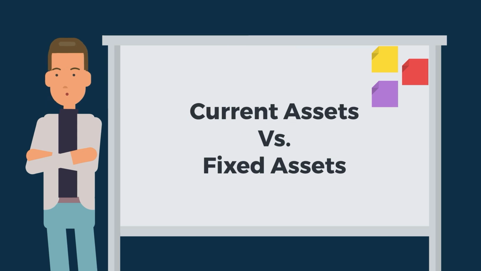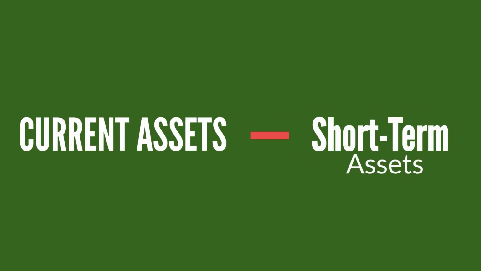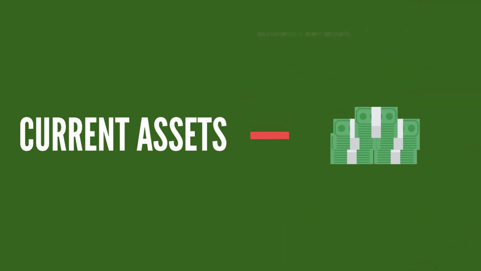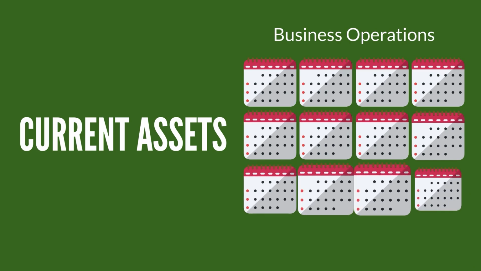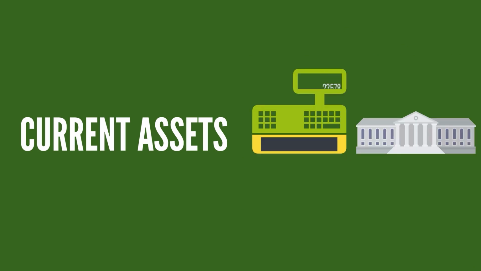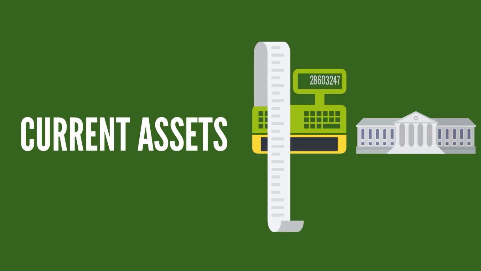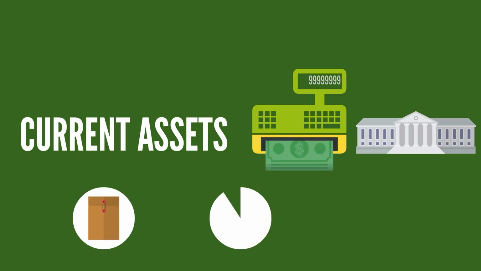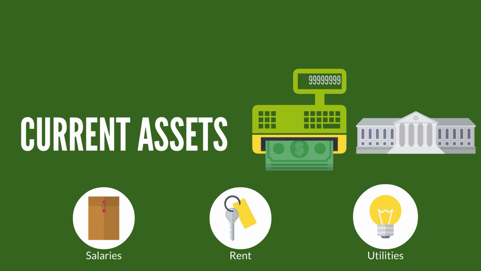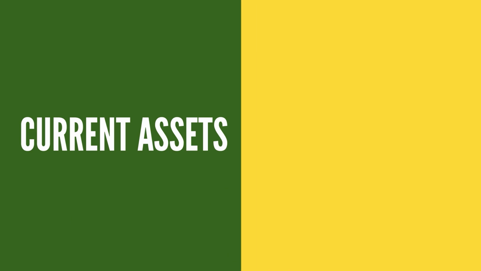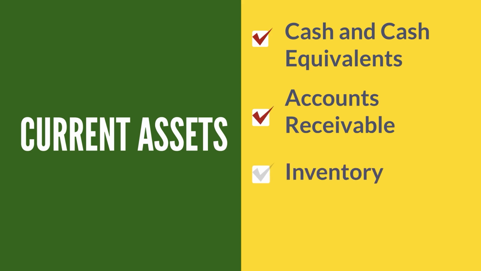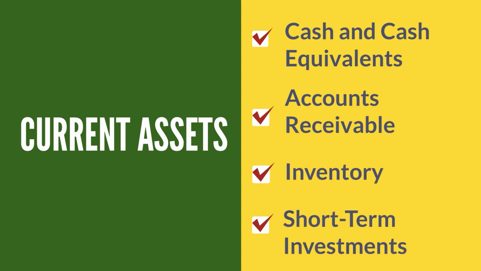Current assets versus fixed assets. Current assets are short-term assets that are expected to be converted into cash or used up within a company's operating cycle, typically within 1 year. They are important for a company's liquidity, as they can be easily converted into cash to cover short-term obligations like salaries, rent, and utilities. Common examples of current assets include cash and cash equivalents, accounts receivable, inventory, and short-term investments.